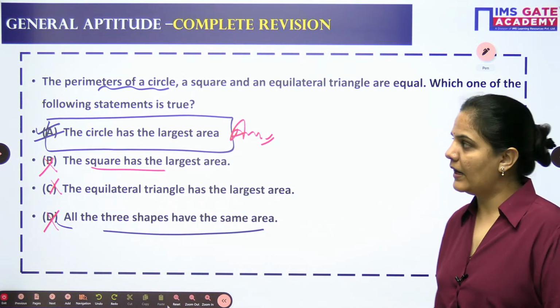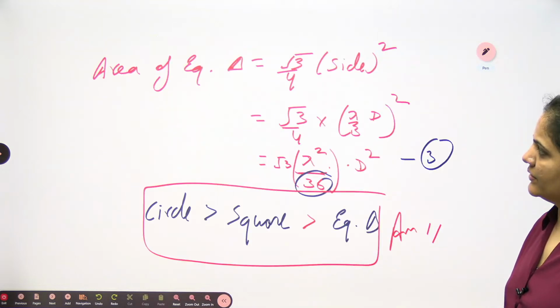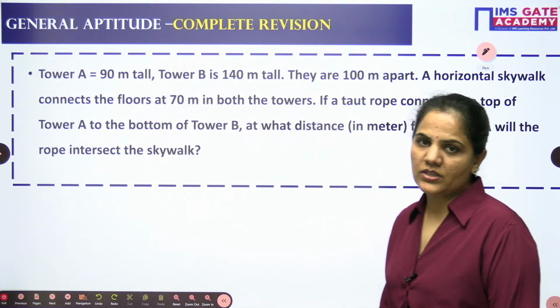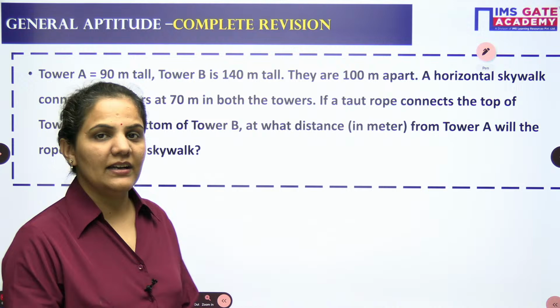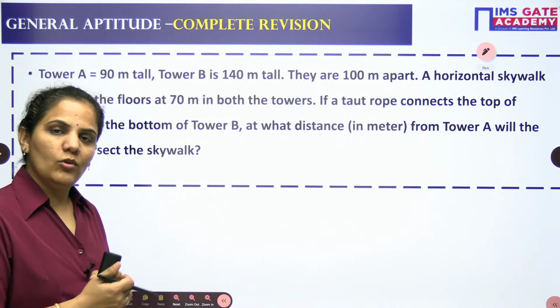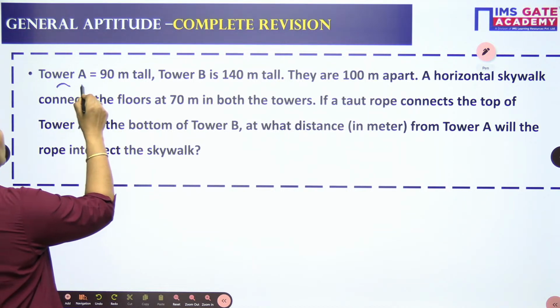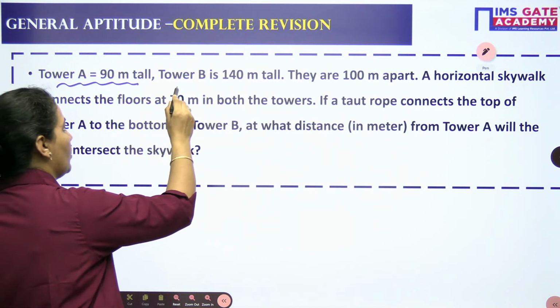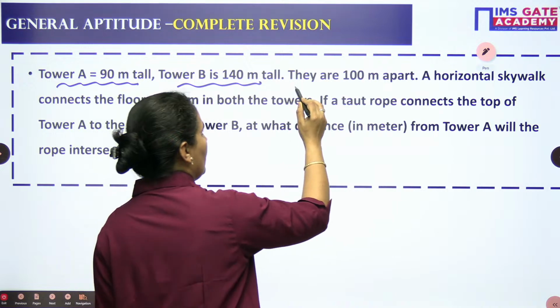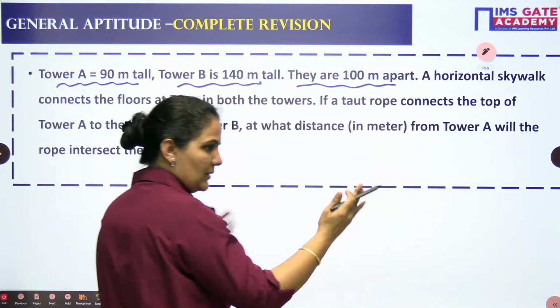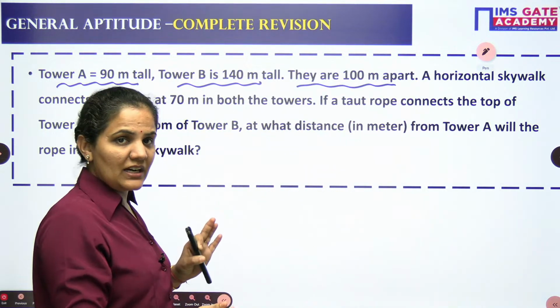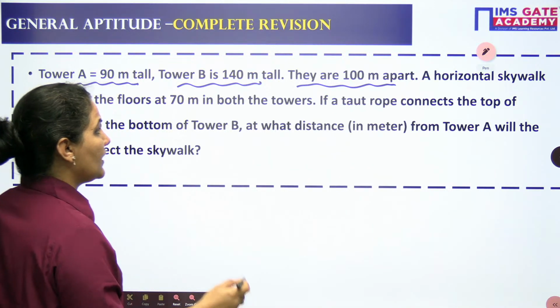Alright. Now let's come to the next question. So next is a very good question and you need to read it, and let's try. First of all I want that you guys will try, then I am here to solve the question. So question is, there are two towers. Tower A is 90 meter tall, tower B is 140 meter tall. They are 100 meter apart from each other. So the distance between both the towers is 100 meter.